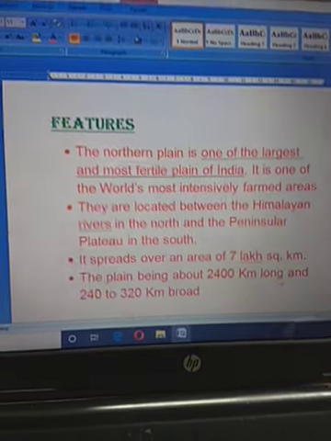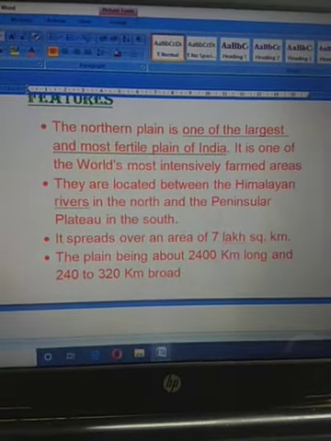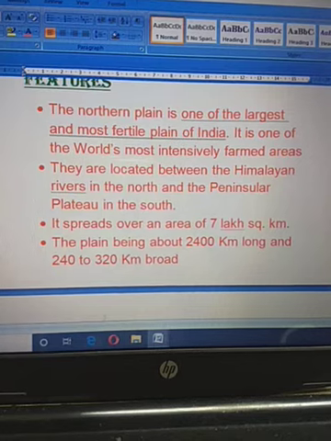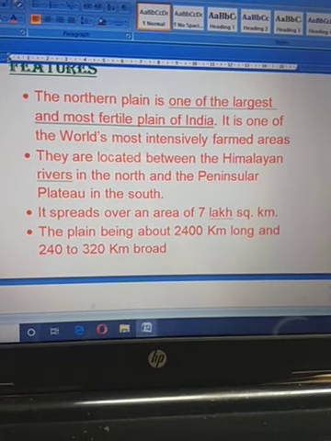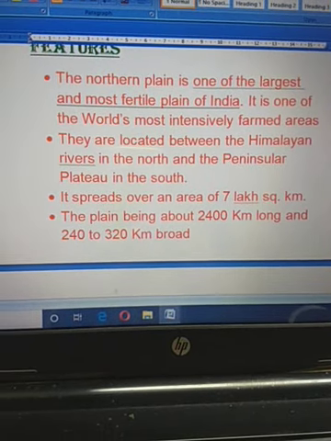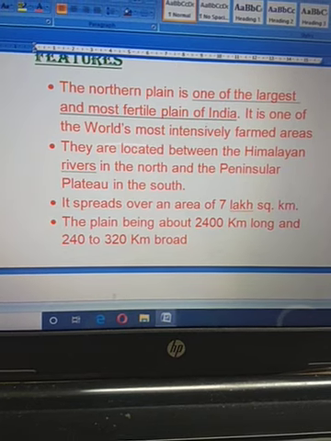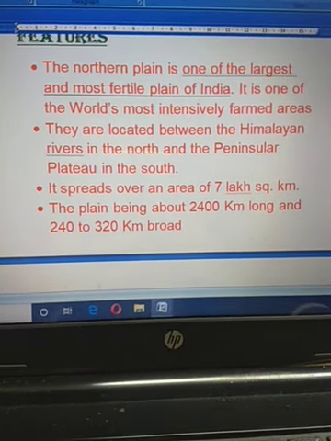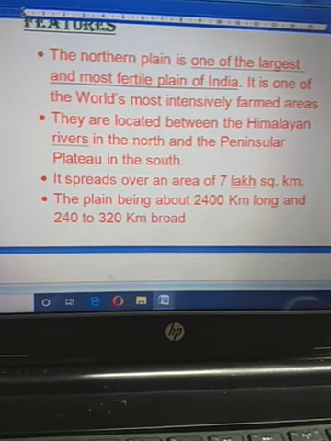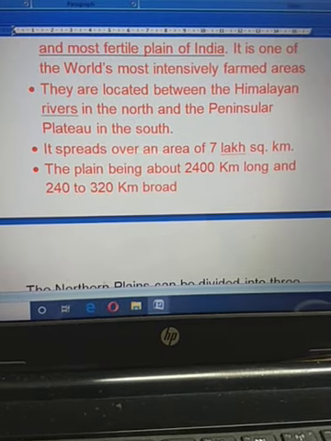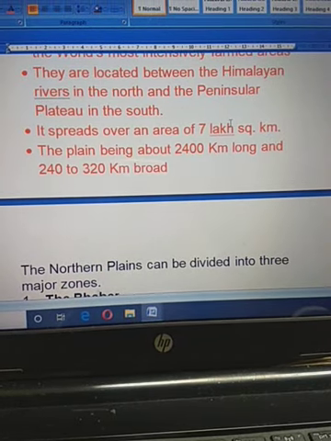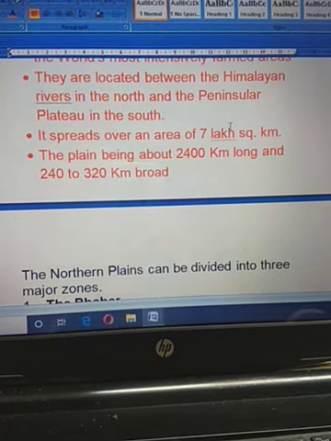Next one, whenever you write about the features: the northern plain is one of the largest and most fertile plains of India. It is one of the world's most intensively farmed areas. Just now I told you, the northern plain is totally covered by alluvial soil, so it is totally fertile land, and we can easily grow any kind of crop, so it also has some economic importance.